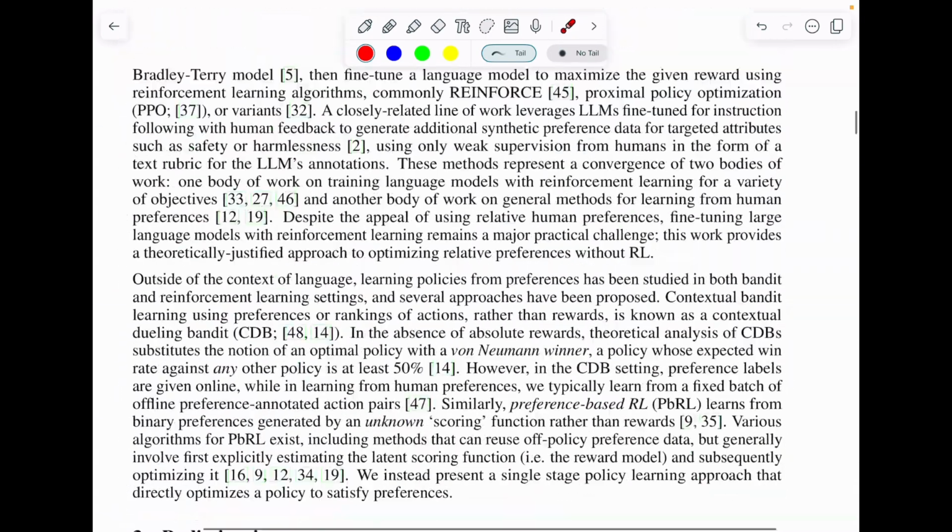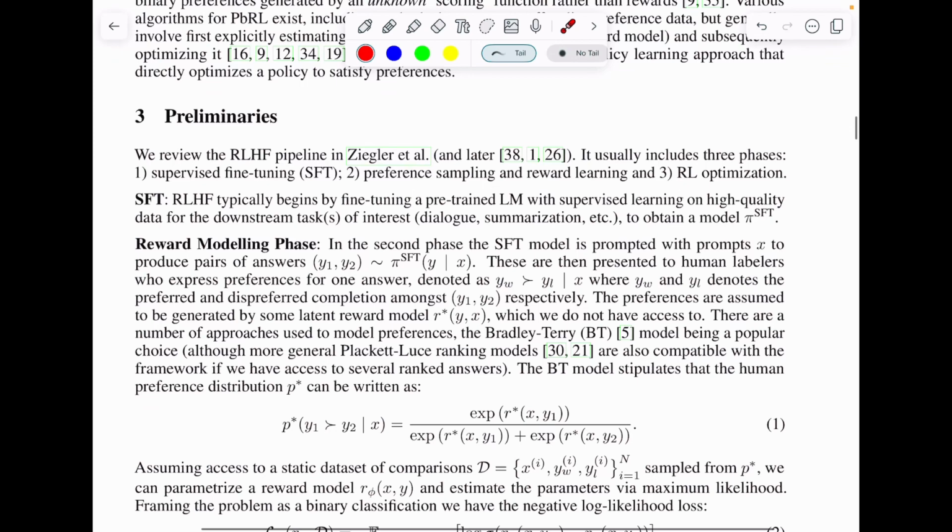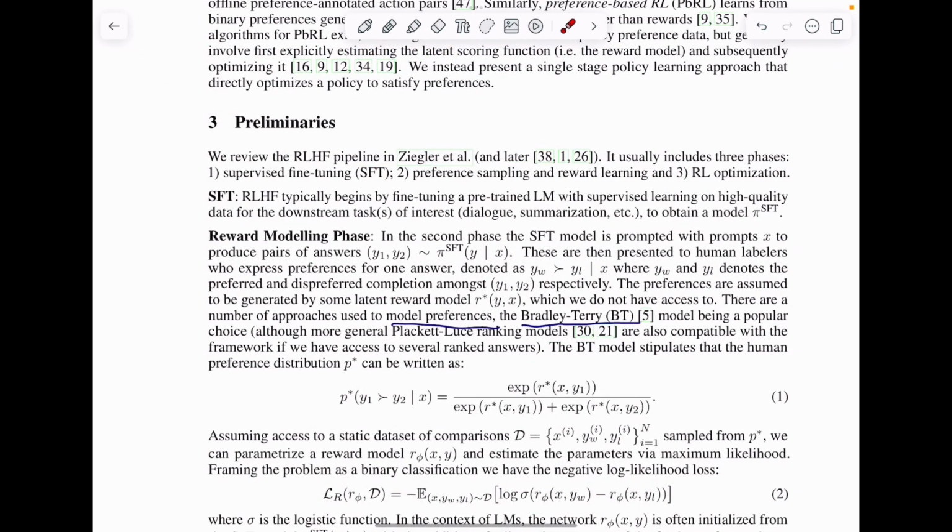Let's first see what RLHF does. Let's see what the three phases are. First is supervised fine tuning, second is preference sampling and reward learning, and third is the RL optimization. In the first phase, they take a pre-trained large language model and fine tune it on a high quality supervised data set to get something called pi SFT.